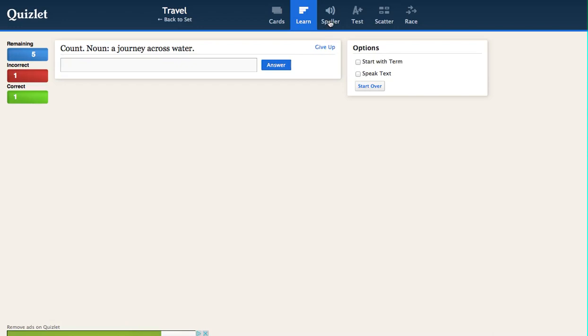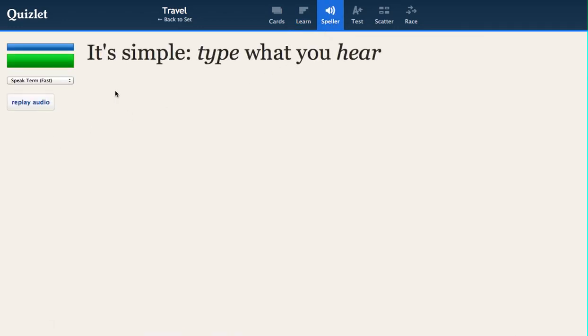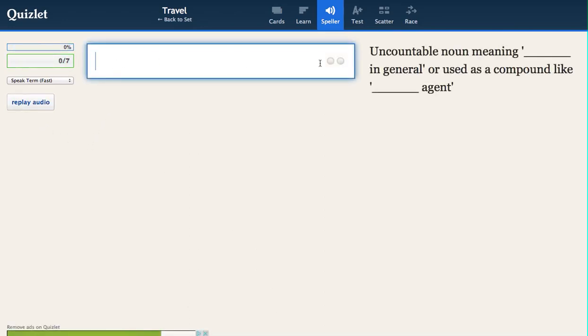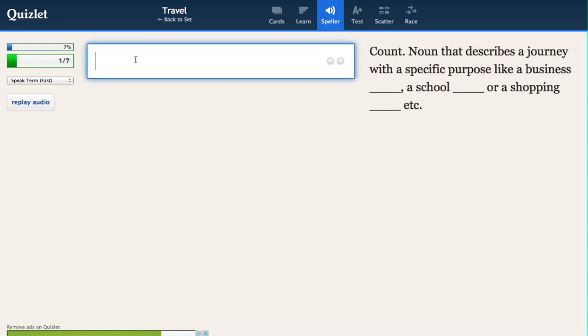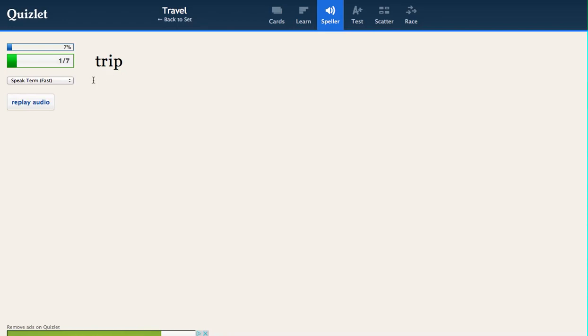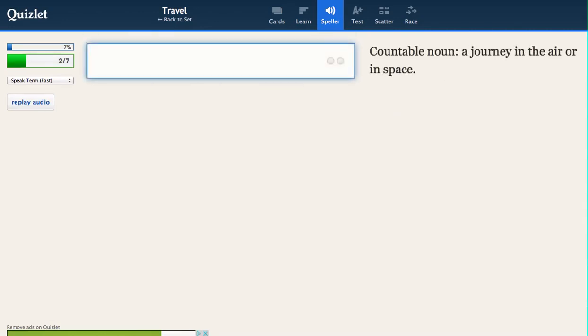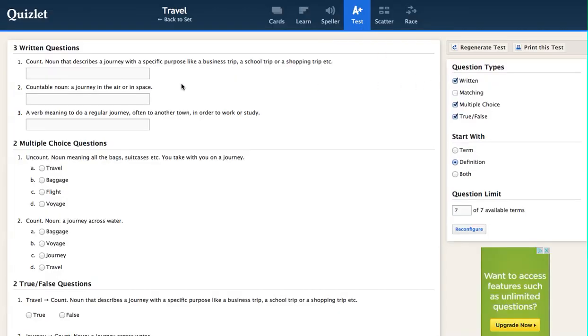Okay, if you want to work more on spelling, the program will actually play the word travel, as well as giving you the definition, and you type it in, and it tells you, yeah, that's 1 out of 7 correct. Next one was trip. Again, if you make a mistake, T-R-I-P, it actually corrects it for you and lets you try it again. Flight.